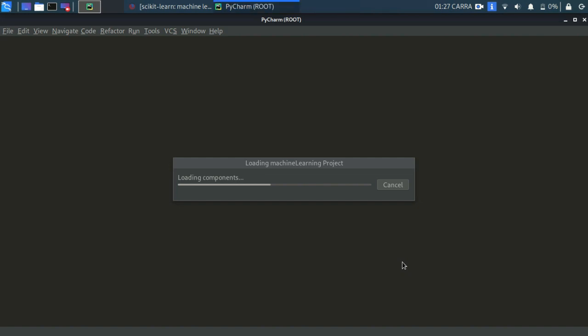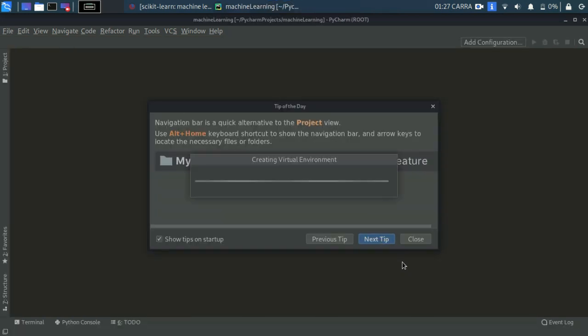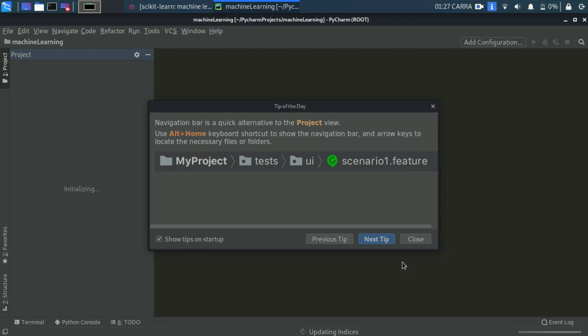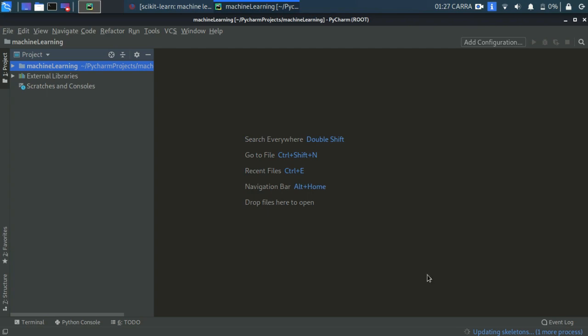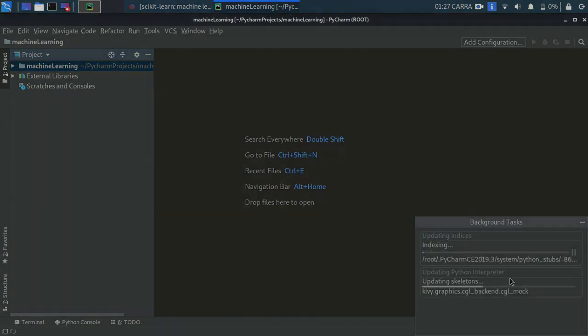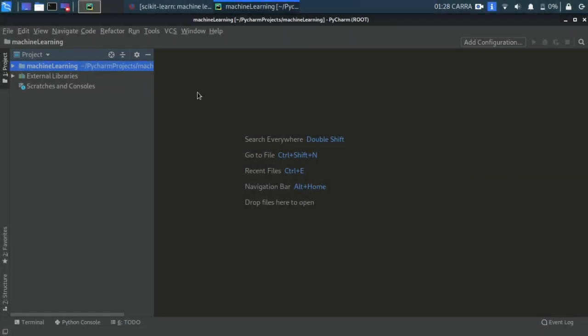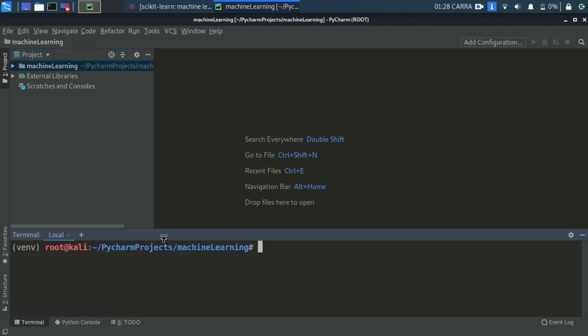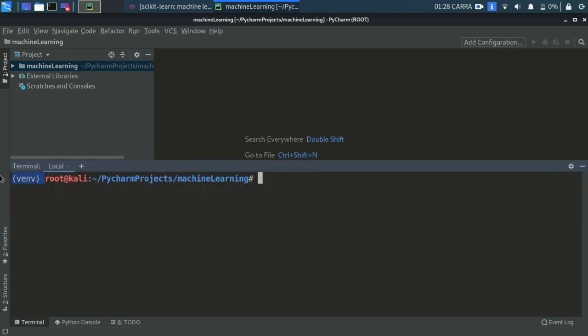It might take some time to actually create the project and set up the virtual environment. PyCharm takes some time for that. Okay, it just got created, and it is updating with background processes going on. Now all the background processes are finished, so we can move on. Open the terminal over here. See, it has already loaded the virtual environment for me. If you are not using an IDE such as PyCharm that lets you open the terminal from inside the program, just use any external terminal or CMD if you have.